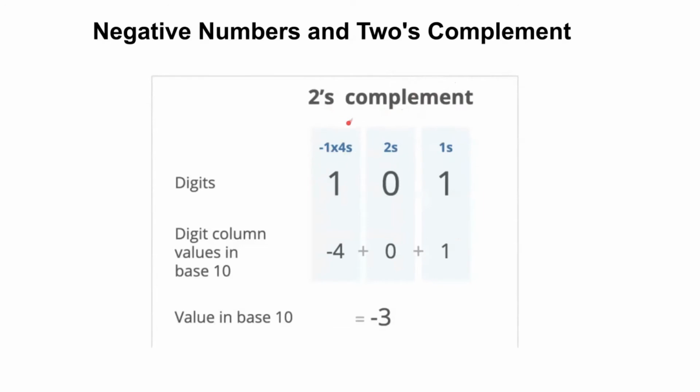Without 2's complement, it was a base 2 number, which has 4s, 2s and 1s, but now it's -1 multiplied by 4s. So whatever you are putting here for binary representation, you need to put a minus here and then add. So it will be -3. So the value in base 10 will be -3 for this 2's complement of 101.